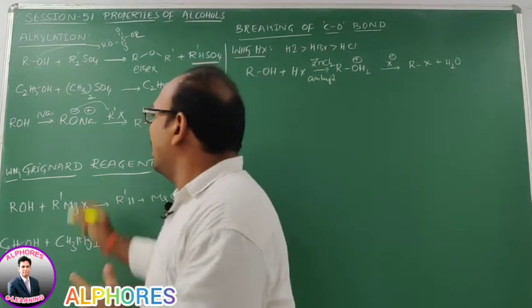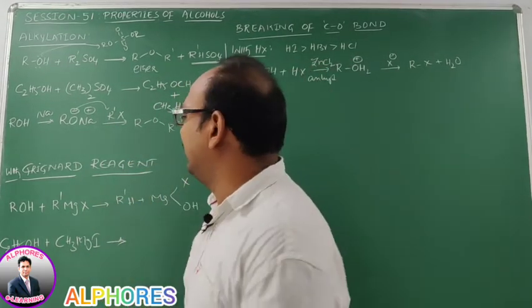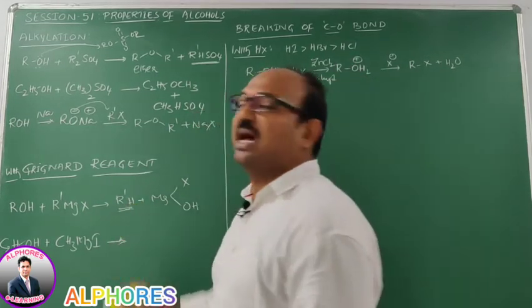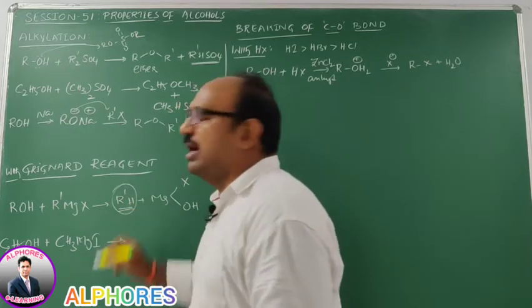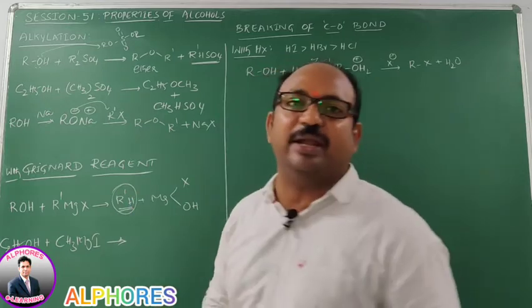Next one, with Grignard reagent: alcohols upon reaction with Grignard reagent give alkanes. RH means alkanes. So here, what number of carbon atoms does the alkane contain?